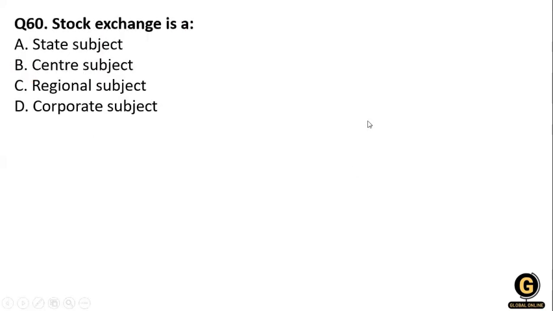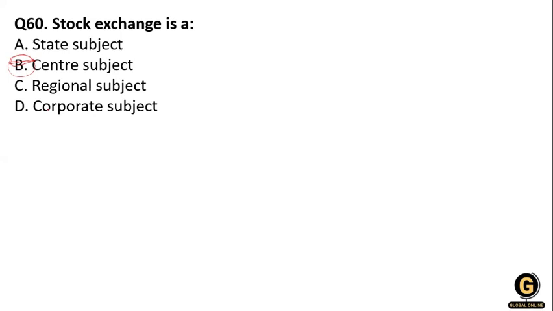The next question, 60: stock exchange is a state subject, center subject, regional subject, or corporate subject. Stock exchange is what? It is a central subject. The stock exchange is the marketplace where the financial securities issued by the company are bought and sold, and basically they are a part of the broad capital market ecosystem.